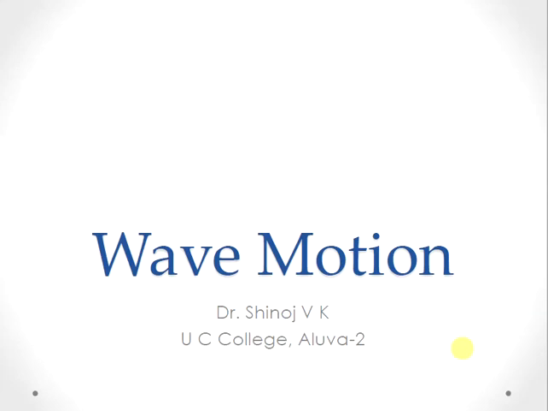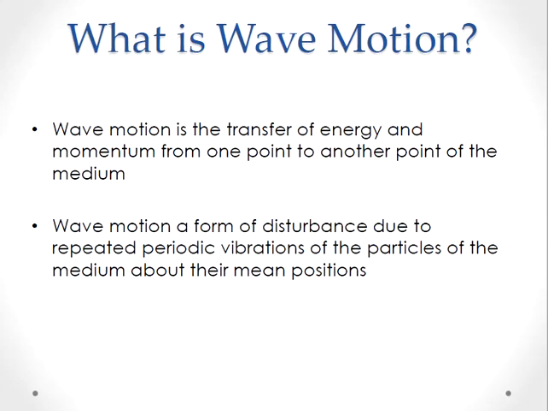In general, a wave originates with a disturbance known as the source and propagates through a medium by repeated periodic motion of particles about their equilibrium positions. So we can define wave motion as the transfer of energy and momentum from one point to another point of the medium. It is a form of disturbance in the medium due to repeated periodic vibration of the particles of the medium about their mean position.